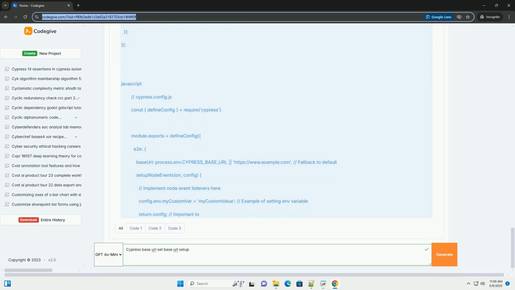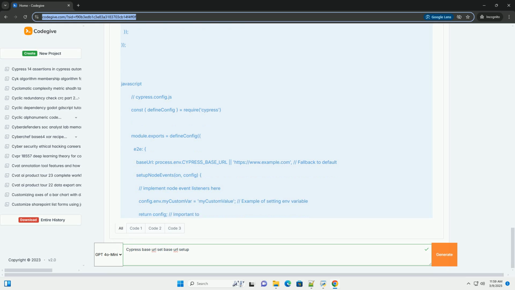Absolute URLs: if you're accidentally using absolute URLs, Cypress will ignore the base URL. Inspect the Cypress runner: open the Cypress runner and examine the URL that Cypress is actually visiting. This will help you pinpoint the problem. The command log will clearly show the full URL being visited.